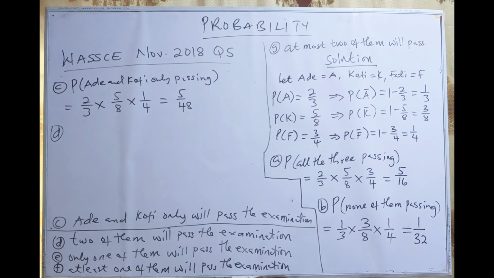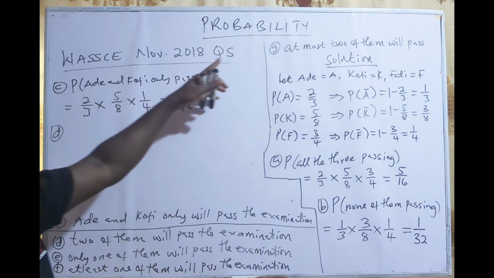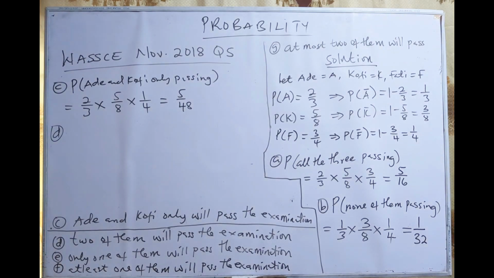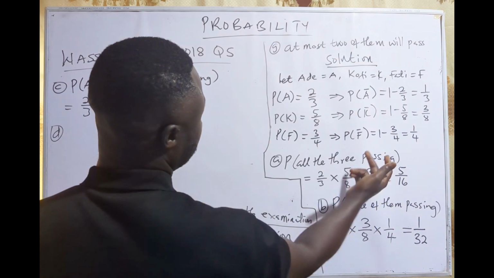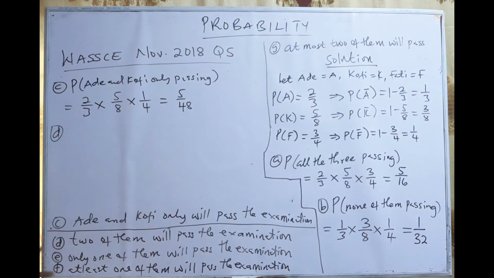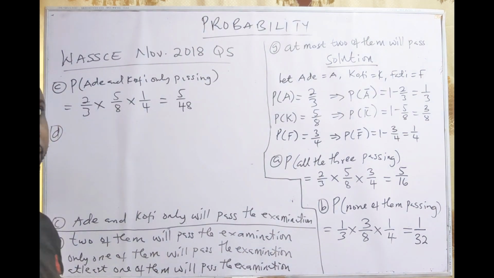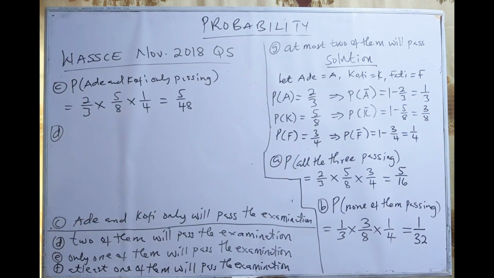Let's go to the D. So in the 2018 WASSCE November question, these were all that they were required to do, just 1, 2, and 3. But I have added this so that any type of question you get, you'll be able to answer. D, 2 of them will pass the examination. Only 2 is going to pass the examination. All right, so if 2 of them will pass the examination, then what does it mean?